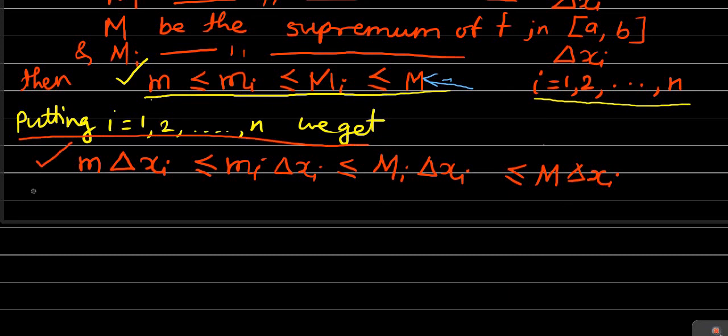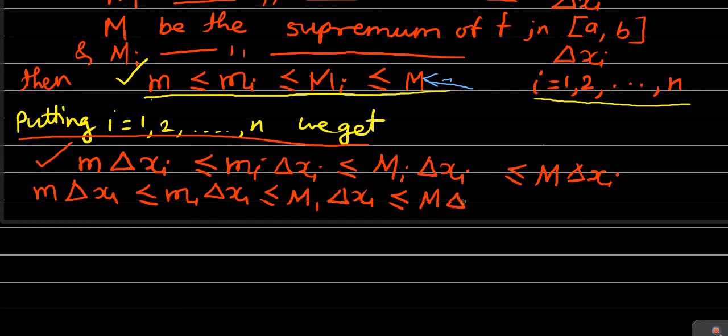First of all, if we put i equal to 1, then we'll get m into delta x1 is less than or equal to m1 into delta x1, which is less than or equal to capital M1 into delta x1, which is less than or equal to capital M into delta x1.